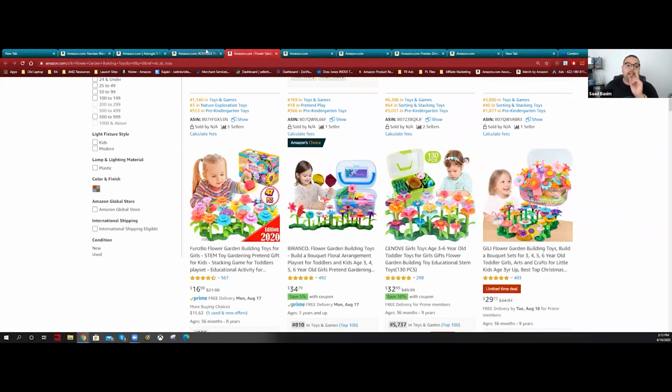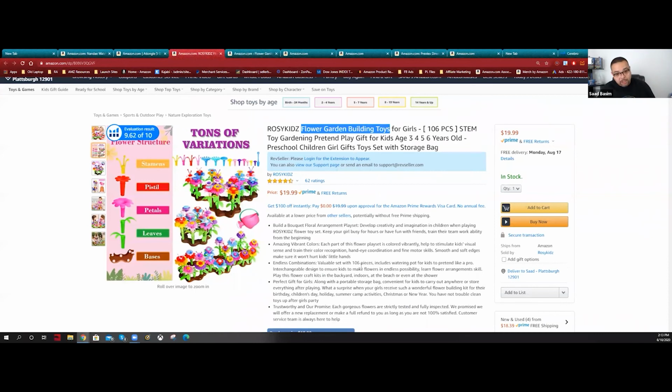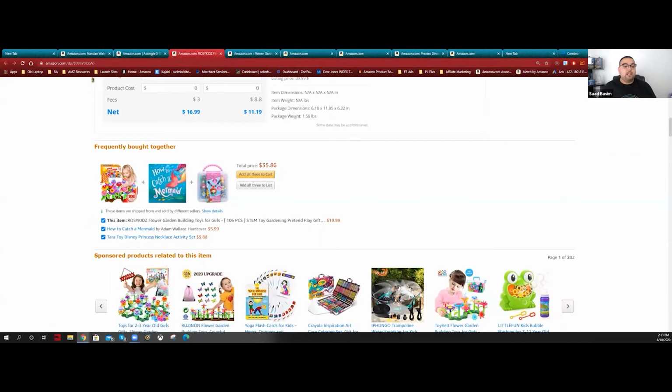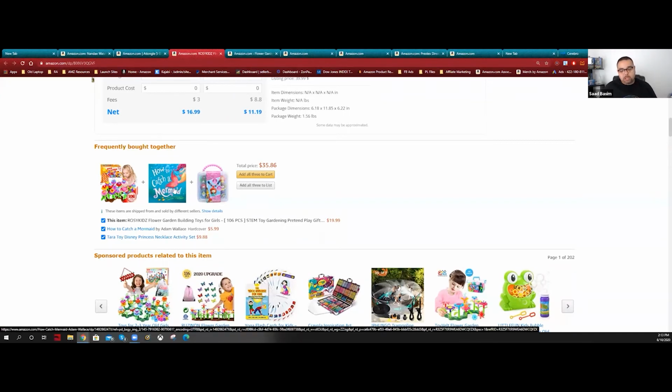But I can use this one for more potential products. I can come here and say, hey, let me see what they have frequently bought together. They have a book. I'm not into books. I don't like to sell books, blah, blah, blah. This one here, another product, Disney Princess. Do not do it. It's basically Hasbro or whatever the brand is. You don't want to do it. But usually you're going to find good stuff here.